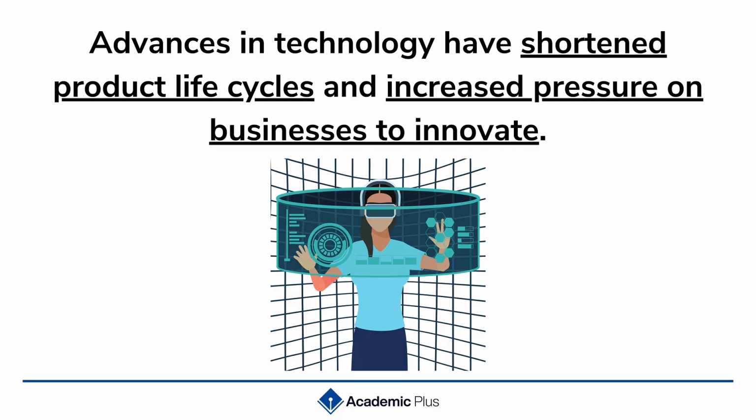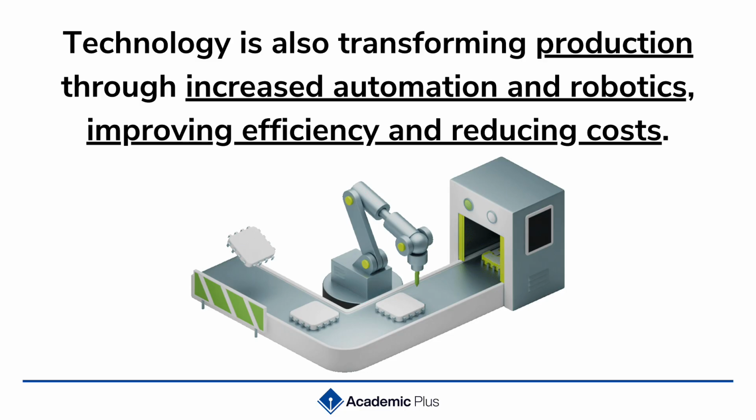But not only that, it has also transformed the way we produce our products and services. When we think about production, all the automation and robotics that we've started to use in our operation and production processes has increased our efficiency. The level of productivity is increasing. So what happens? Your fixed costs are getting spread over more units, so unit costs can begin to reduce.